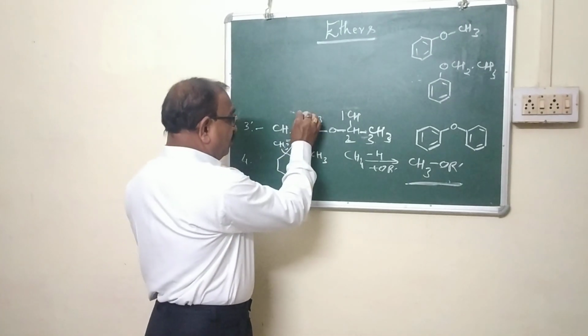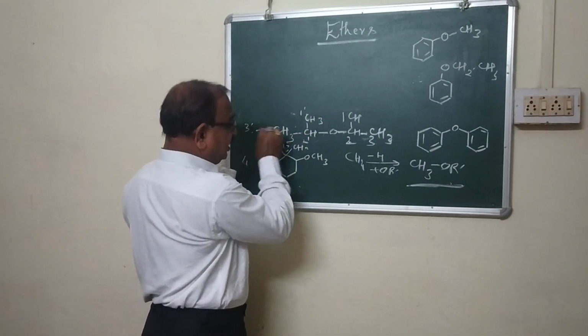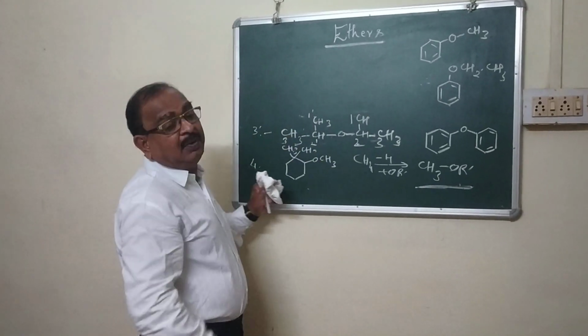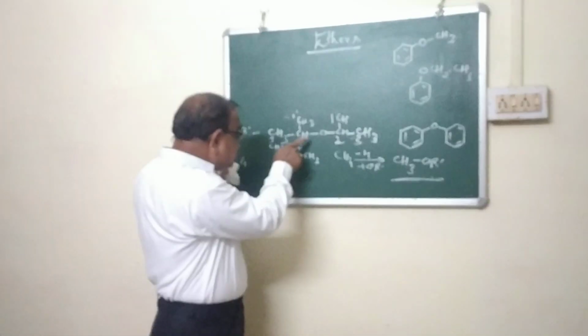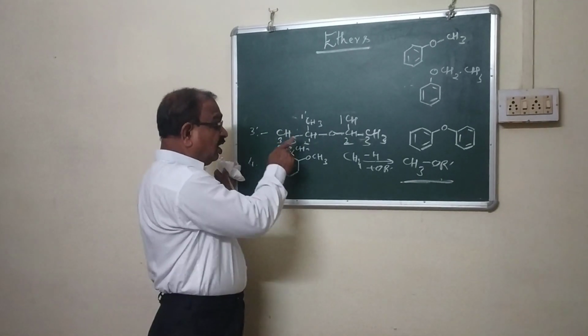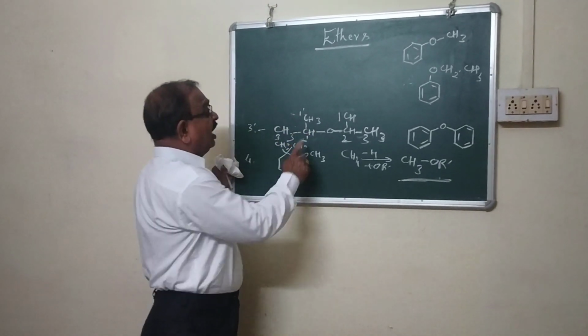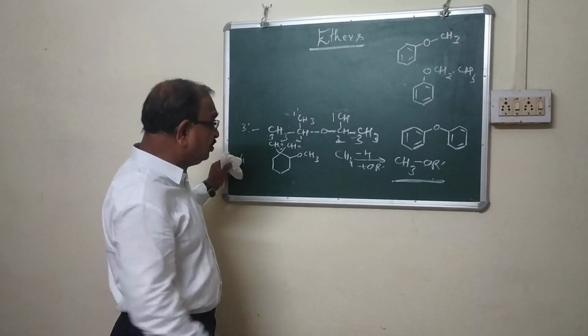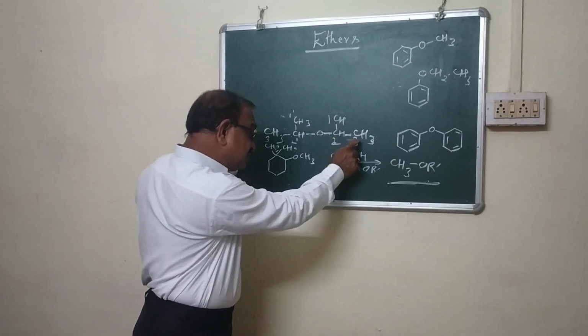Therefore, the part used as a prefix consists of the oxygen, and we note at which carbon the oxygen is connected. The oxygen is connected to carbon number 2. Therefore, this is the parent.